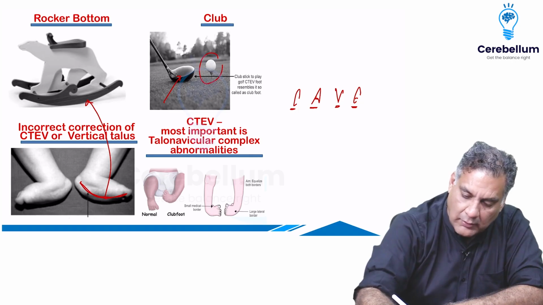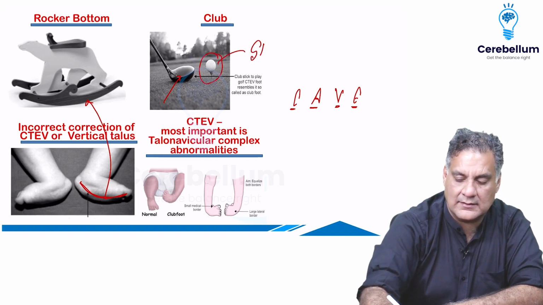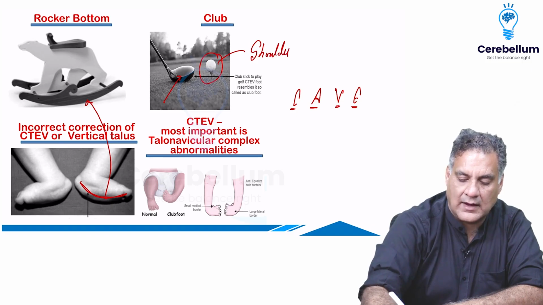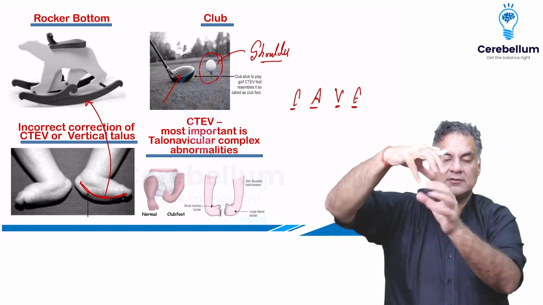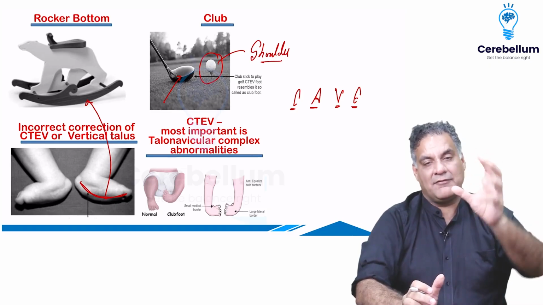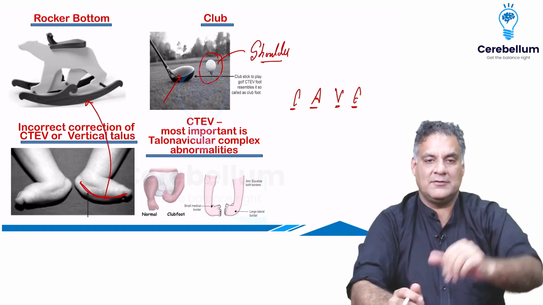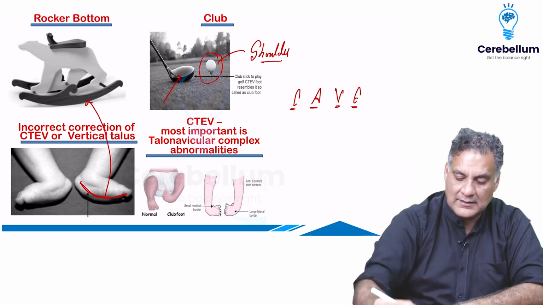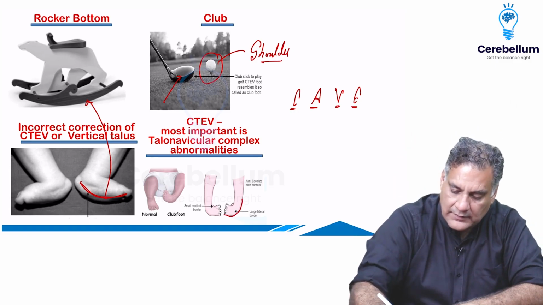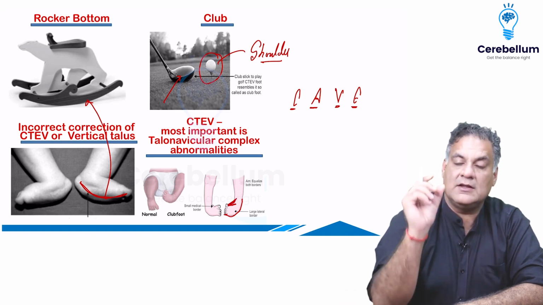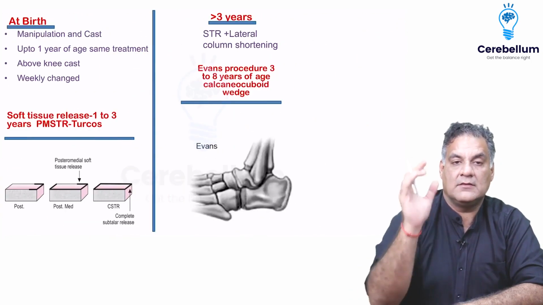This is a club, which means the CTEV. This is a golf ball on a tee. That's how the shoulder relationship is, a large ball on a small tee. So this photo describes two things, a club foot and a shoulder joint, just to explain that. In CTEV, you have a large lateral border, a small medial border, and tight medial structures. The aim is to equalize both borders. So how do you do that?